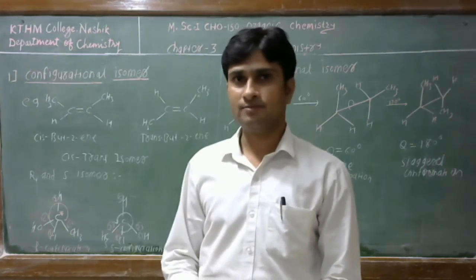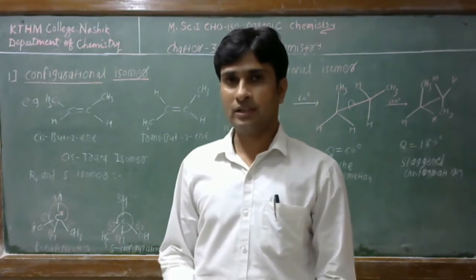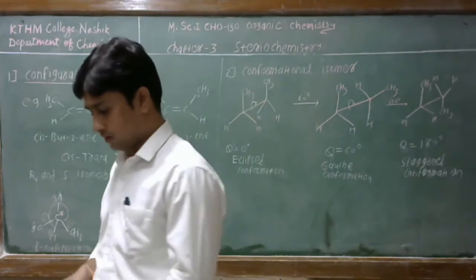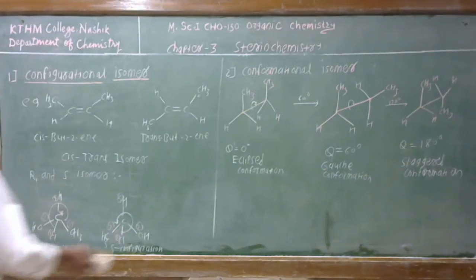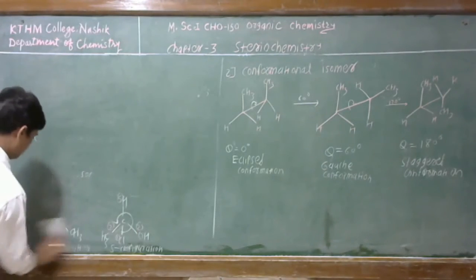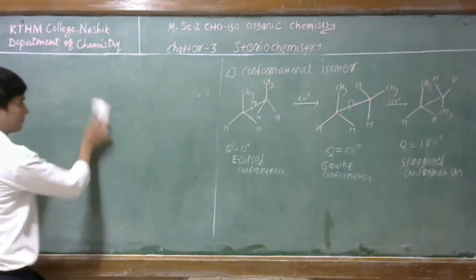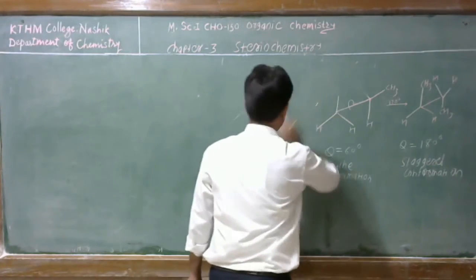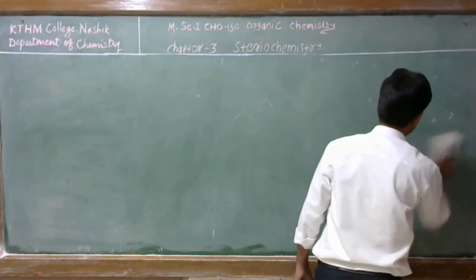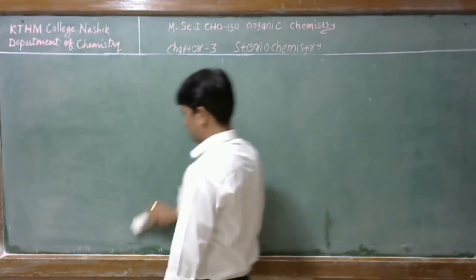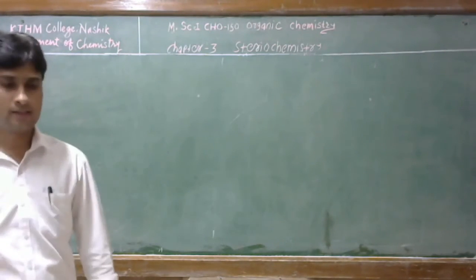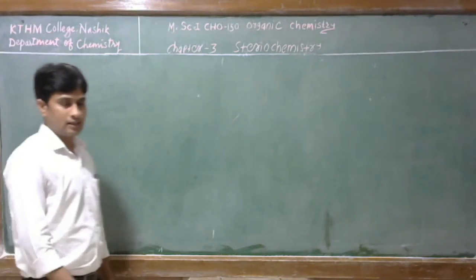Friend, firstly, we have to discuss the representation of organic molecules. If we understand how to represent organic molecules, then we can draw the structure and we can identify the isomer.